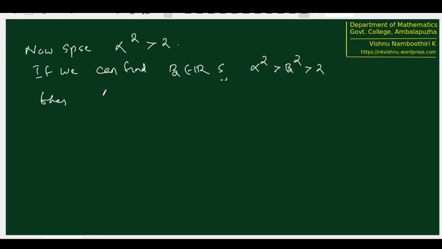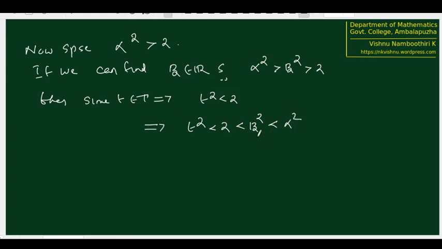Remember that whatever element we have in capital T, that t square is less than 2. So t square less than 2 less than beta square less than alpha square.